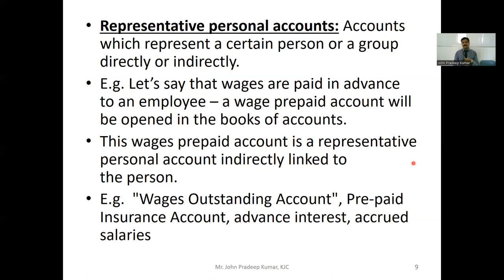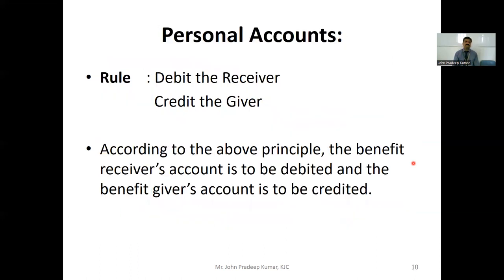So for examples of representative personal accounts, you can see in the example section, the last point: wages outstanding account, prepaid insurance account, advance insurance paid, and accrued salaries, etc. These are the examples of representative personal accounts. These accounts are representing somebody behind them. Directly or indirectly, there are some persons to whom the wages or salary is being prepaid or is outstanding, which has to be paid. So these are called representative personal accounts.